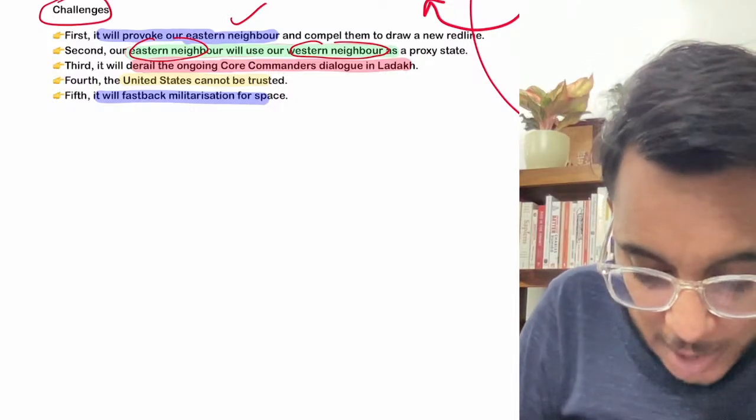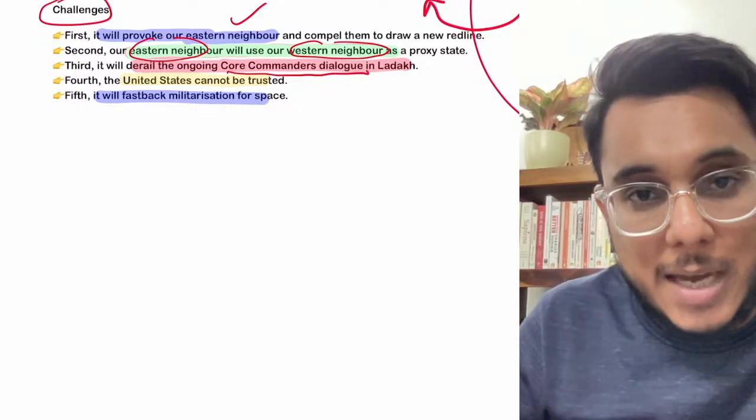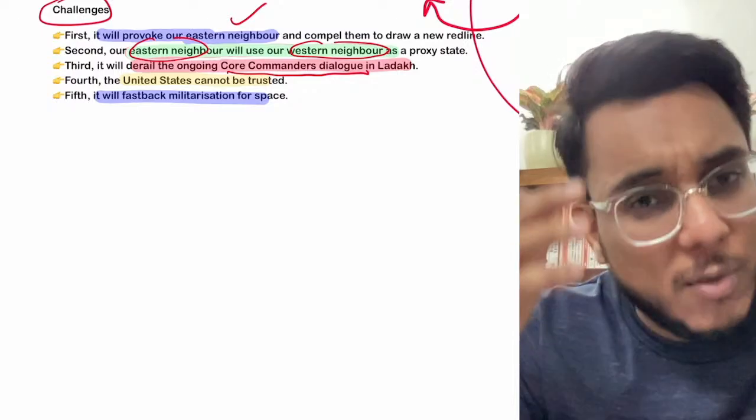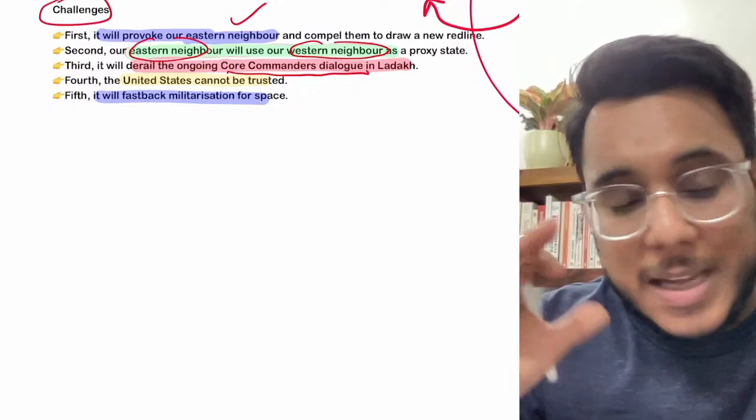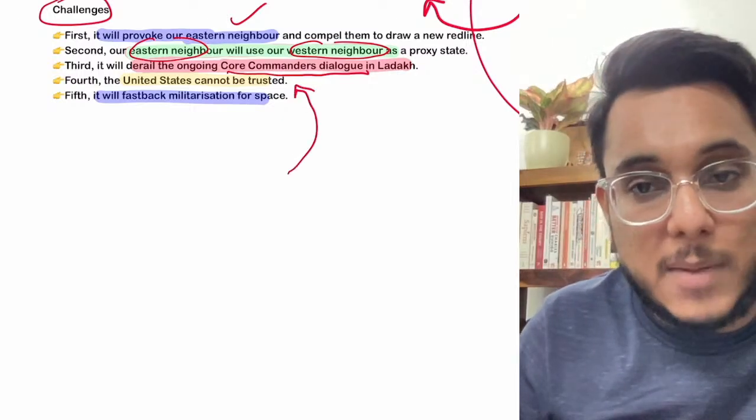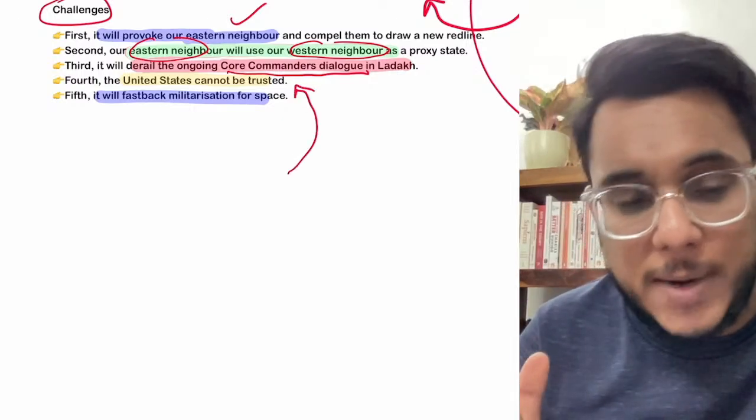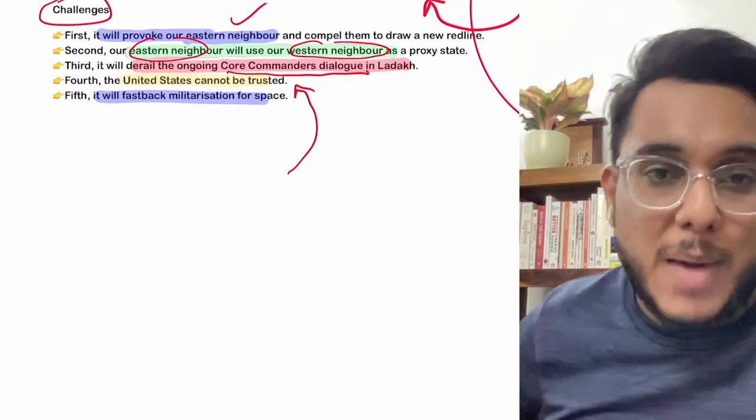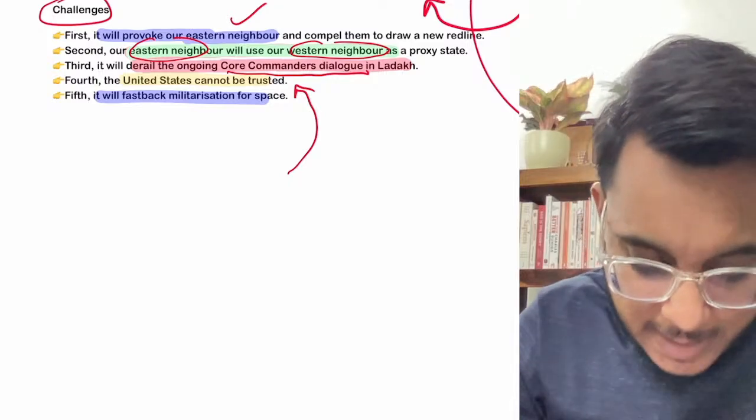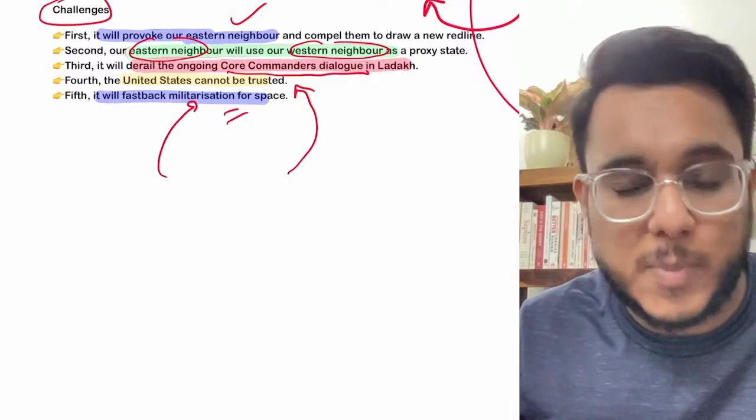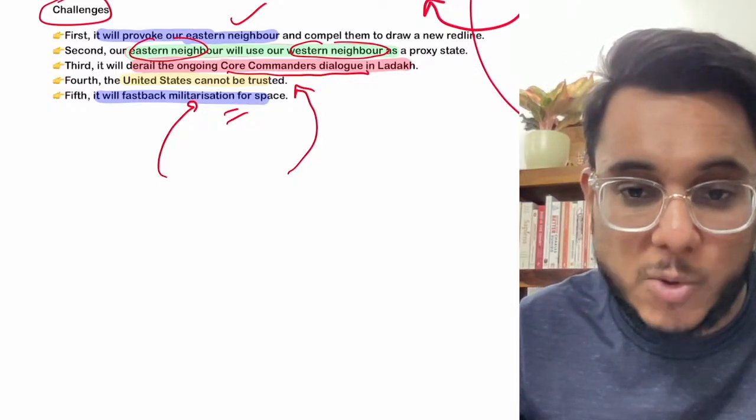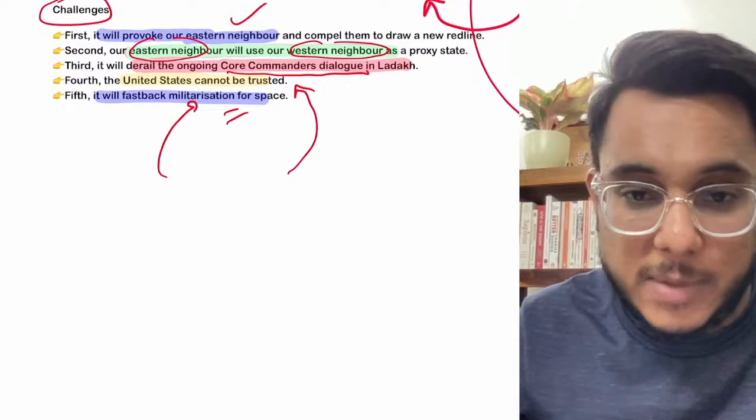Then it will derail the ongoing corps commanders dialogue in Ladakh. On the LAC, there is a dispute going on between India and China, and to resolve that dispute, commander level talks are going on. That talk will be derailed. Then the fourth challenge is that the USA cannot be trusted. Many times the USA has backtracked, so we cannot trust that the USA will continue to support India. And finally, there will be fast track militarization of space. All the countries will be moving towards the militarization of the space sector. That is something that is going to happen.